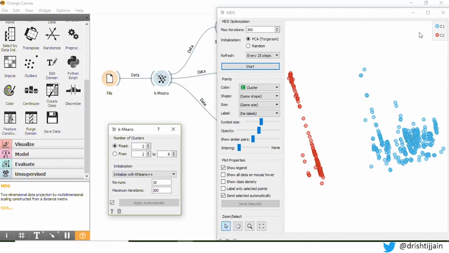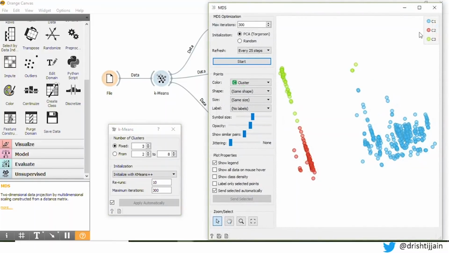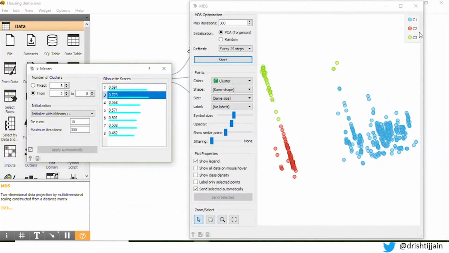Let's focus on the second one, that is K-means. In this case, what I have done is I have fixed the K value, that is the number of clusters, to be 2. That is why there are 2 clusters, one is red, one is blue, and it is pretty well separated. Because I knew with the data that I am working on that 2 is a great K value to separate my clusters. But what if there's some other data and you do not want to do the pre-mathematical calculation to identify the optimal K value? That is where intelligent visualization comes to your rescue.